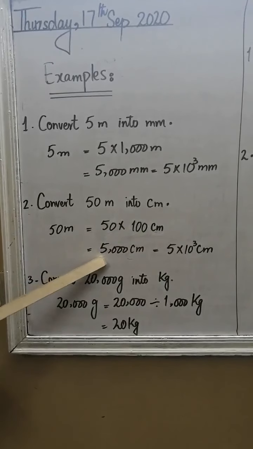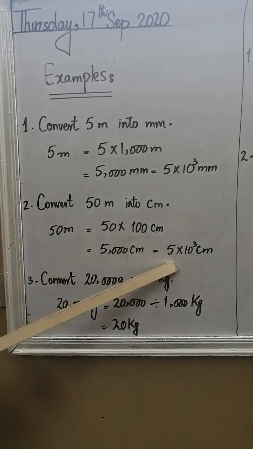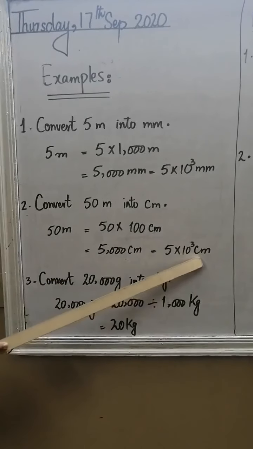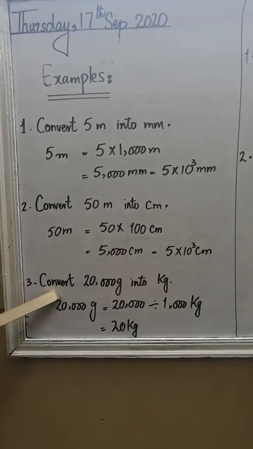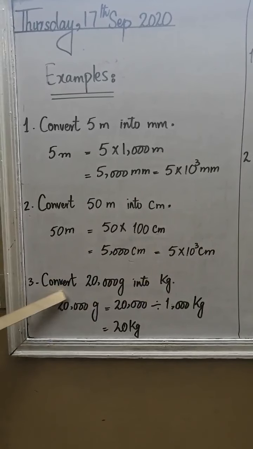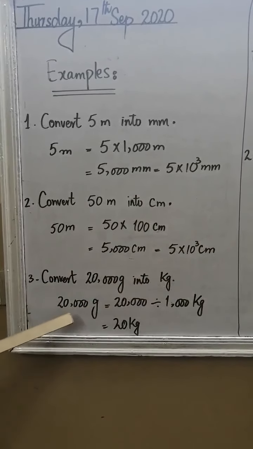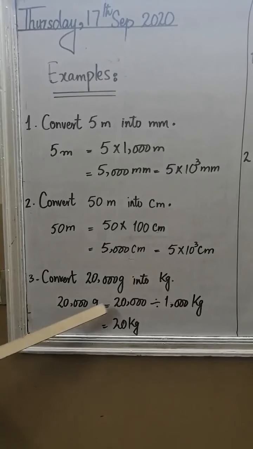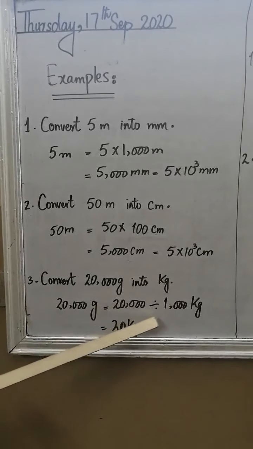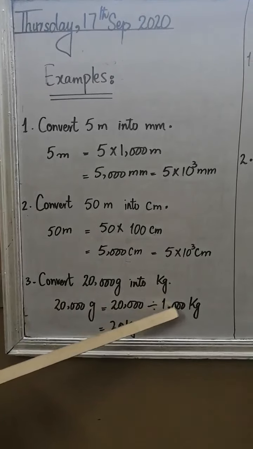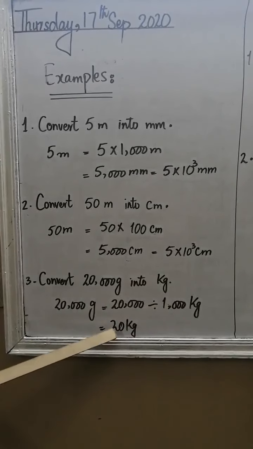It will become 5000 centimeter, or we can write it as 5 multiplied by 10 raised to the power 3 centimeter. Example number 3 is to convert 20,000 grams into kilograms. To convert it into kilograms, we will divide it by 1000, and it comes 20 kilograms.